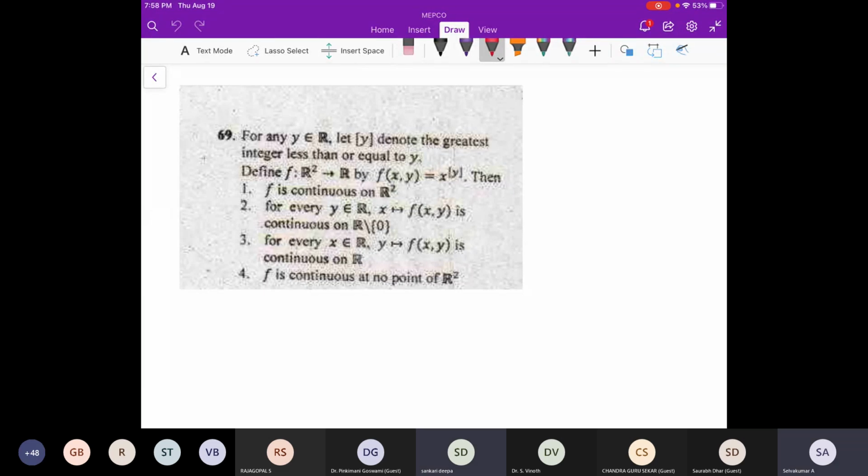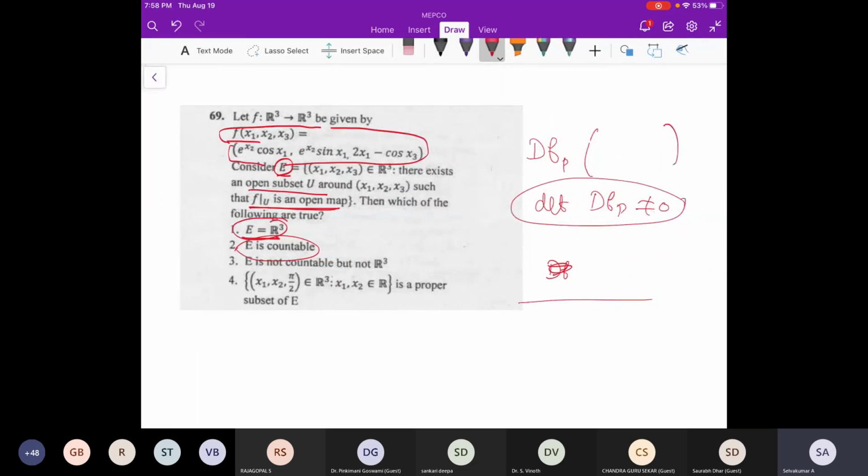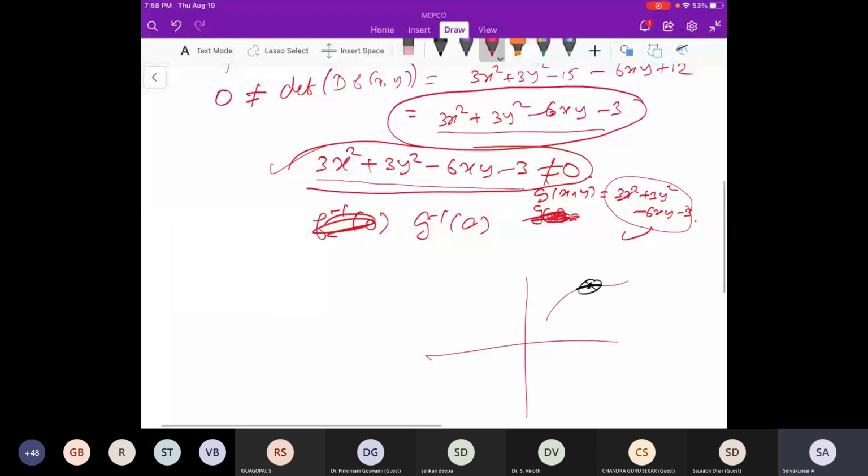Suppose the map is an open map, then the determinant of f is not equal to 0, the derivative of the determinant of f. But if it is continuous, what I'm saying is that the functions are differentiable, continuous, everything is nice. All the things will happen nicely. Meaning, for example, whatever the given examples are, they are nice. This is a very nice function, and this function is also a very nice function.